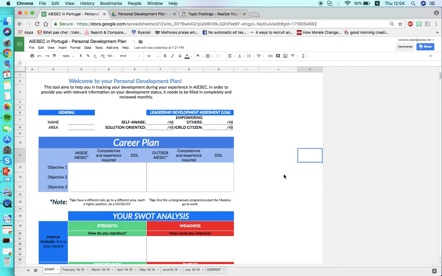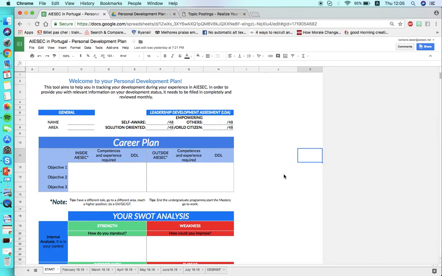So what is it for? This is made for us to have a clear guideline on how to take care of the development plan of our members every month during their experiences. It also helps us to have a higher leadership pipeline in the end, because we can map the career plan and the opportunities that a member can take during his or her journey. So in the end, the member can apply.